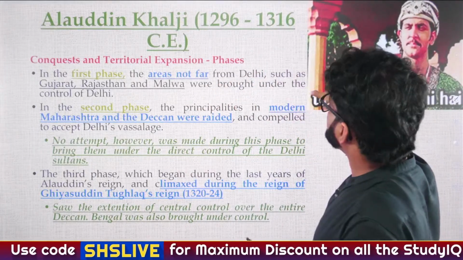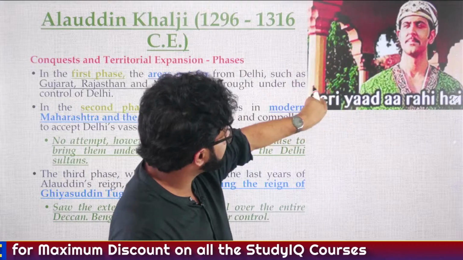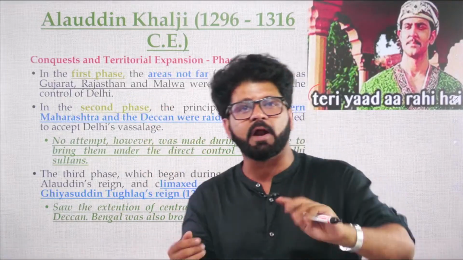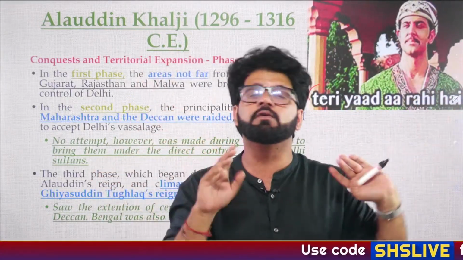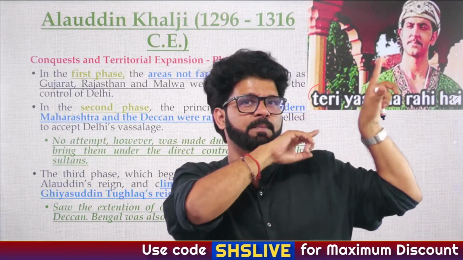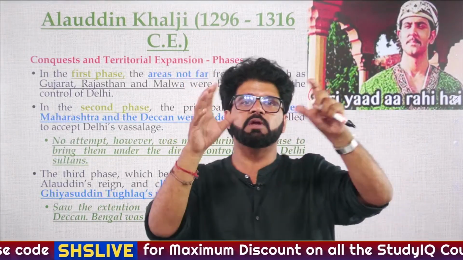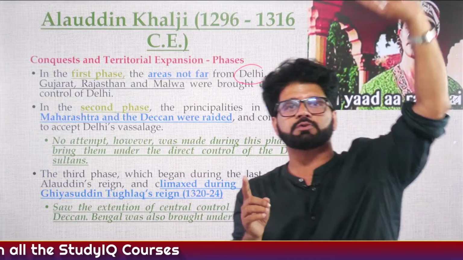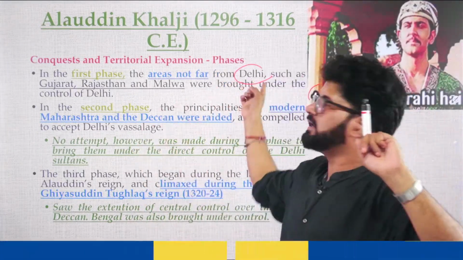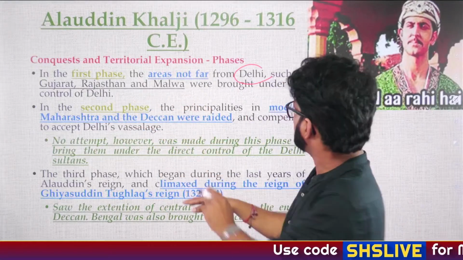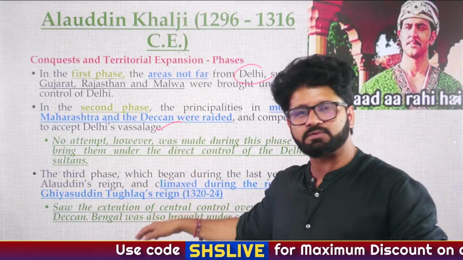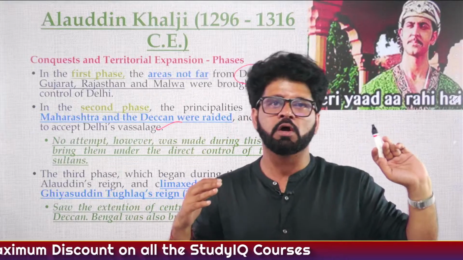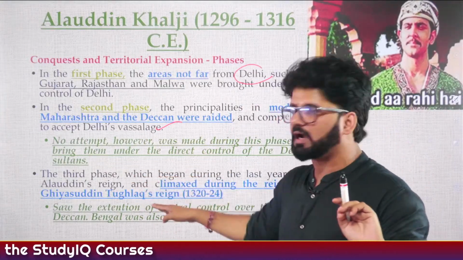Conquest and territory. Now, here are the phases. When you are reading about Alauddin Khilji and his territorial expansion in phases, this will remind you of Samudragupta and his expansion in phases. If you don't remember Samudragupta and his expansion in phases, go to the Gupta period lecture and revise it. Just like Samudragupta initially captured areas closer to Patliputra, in the first phase the area is not very far from Delhi, because what Patliputra was in Samudragupta's period, that is Delhi now. In the second phase, he will go to modern Maharashtra and the Deccan, and the last phase, what he will start will be completed by the Tughlaqs.